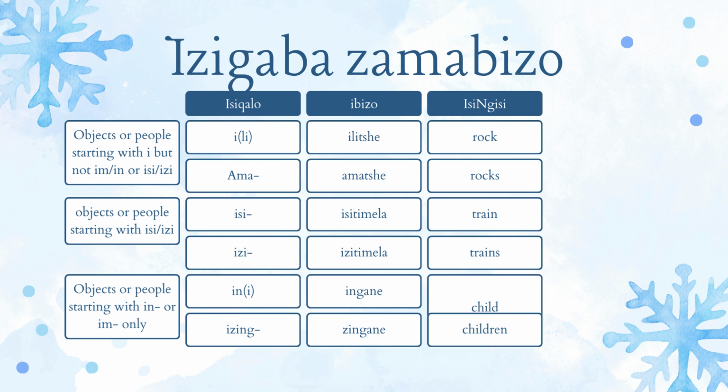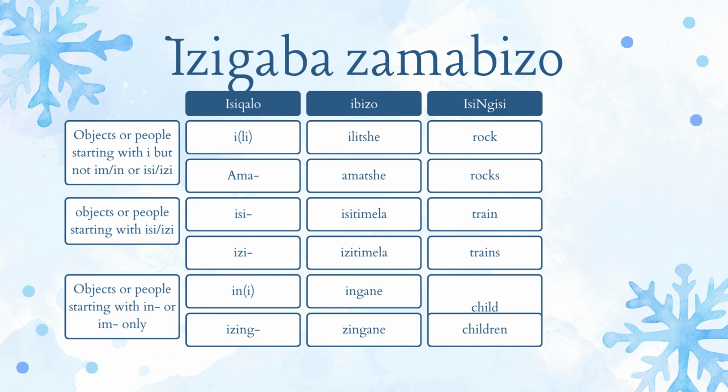Siqhubeke. The next classification is of objects or people starting with e, but not im or in. That is the words that have a prefix e. All right. So e or ili, ibizo laphana sithi ilitshe, that's a rock. Then there would be a plural form of that word that we just mentioned, and that plural form would have a prefix ama, amatshe, which are rocks.